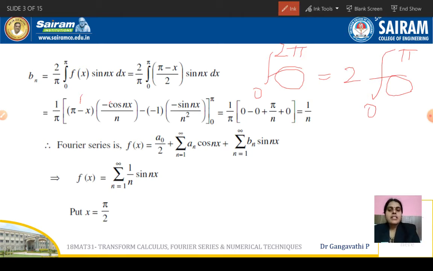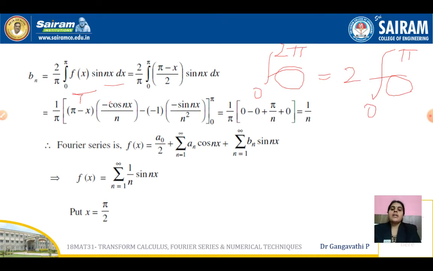So f of x is odd, we have checked, and sin nx is odd, we know very well. Product of two odd functions results in an even function. So that is the reason the integral from 0 to 2 pi can be written as 2 times the integral from 0 to pi, and that is why we got this term 2 by 2. The 1 by pi is in the formula, it is already there, and the limits have changed from 0 to 2 pi to 0 to pi. f of x sin nx dx.